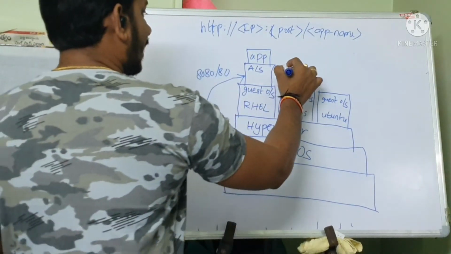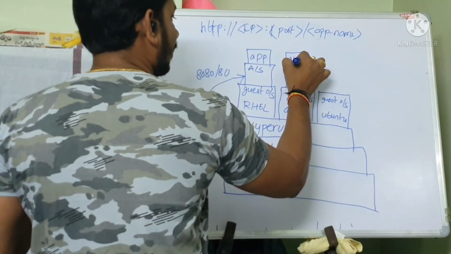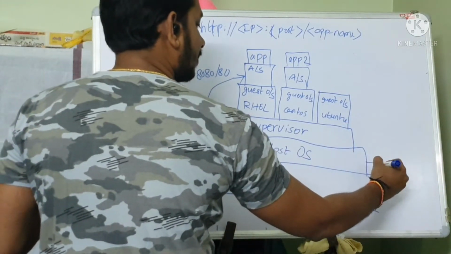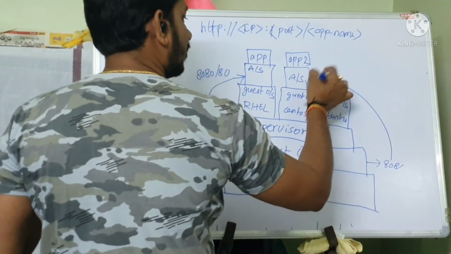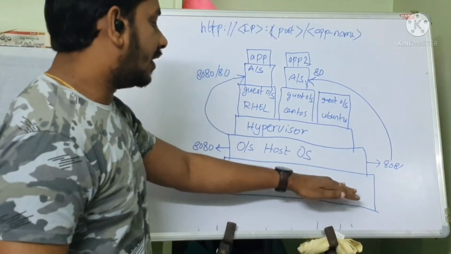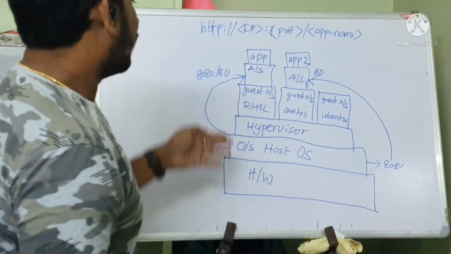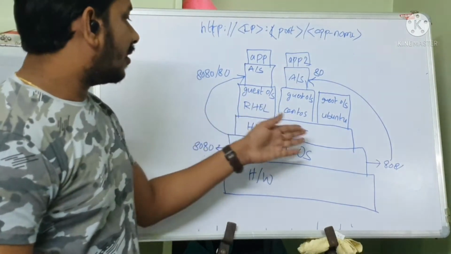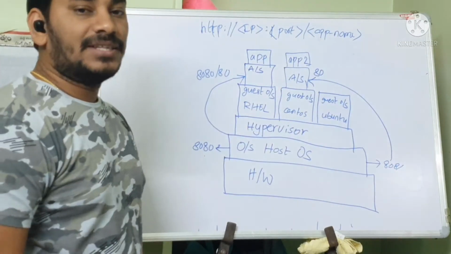Okay. And if you have another app running, maybe a different project, if this app name is called app 2, then you can have another rule. If this one comes in on 8081, forward this request to this server on port number 80. Okay. So this is how you logically divide your physical hardware into multiple servers, so that when your application needs more and more servers because traffic is getting more, you can divide your physical hardware into multiple servers so that you can easily manage and scale.